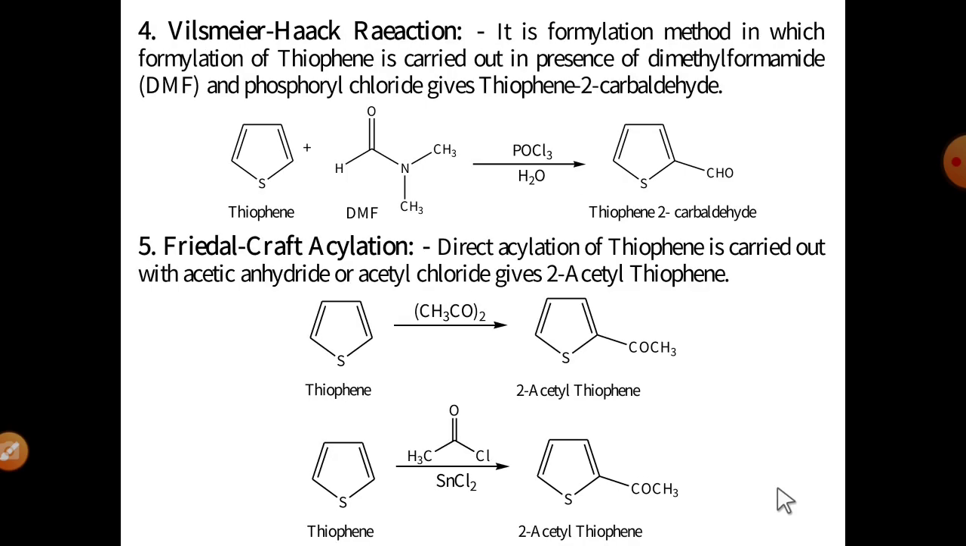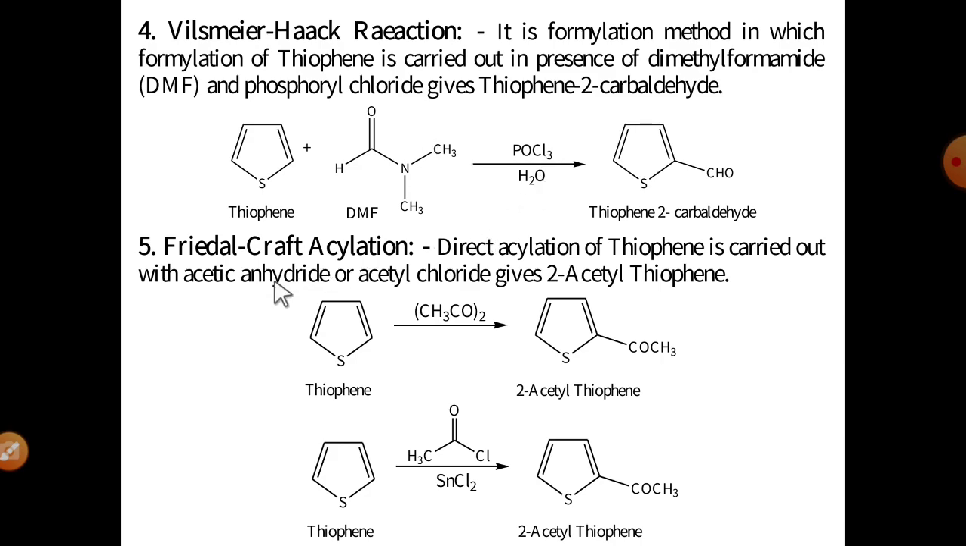Okay, then the fourth reaction, the Vilsmeier-Haack reaction. It is a formylation method, similar to pyrrole and furan. The thiophene molecule is reacted with DMF, dimethylformamide, and POCl3 and finally hydrolysis. It gives the thiophene-2-carbaldehyde molecule. This is the simple formylation method.